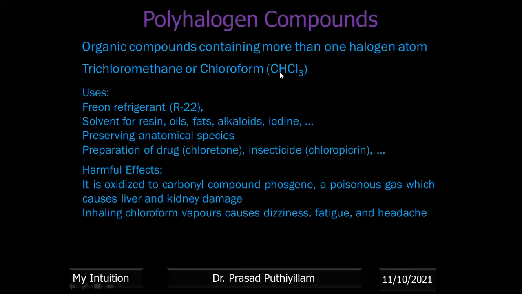Therefore, whenever we have chloroform in the lab, or when we purchase chloroform, the initial primary test done on chloroform is for the presence of phosgene. If phosgene is there, we have to be careful. So the testing of chloroform is mainly done for identifying whether phosgene is present or not, along with whether it is oxidized to phosgene or not.